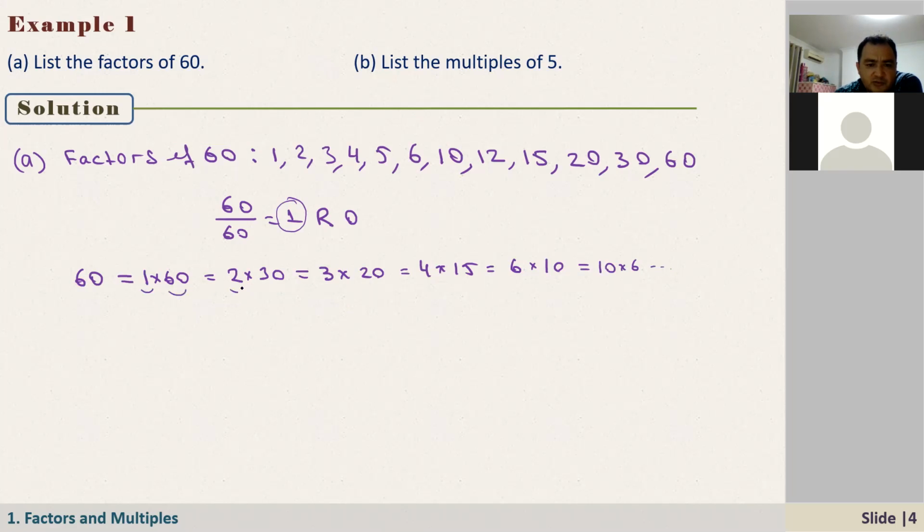1, 60, 2, 30, 3, 20, 4, 15. Now it's just repeating here. After 6, 10, now 10, 6, so we can just stop here. All of these numbers, as you see, are the factors of 60.